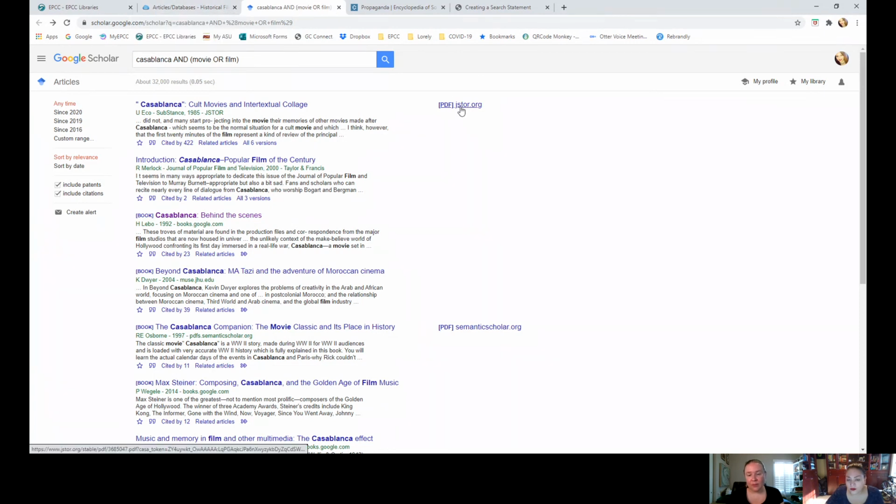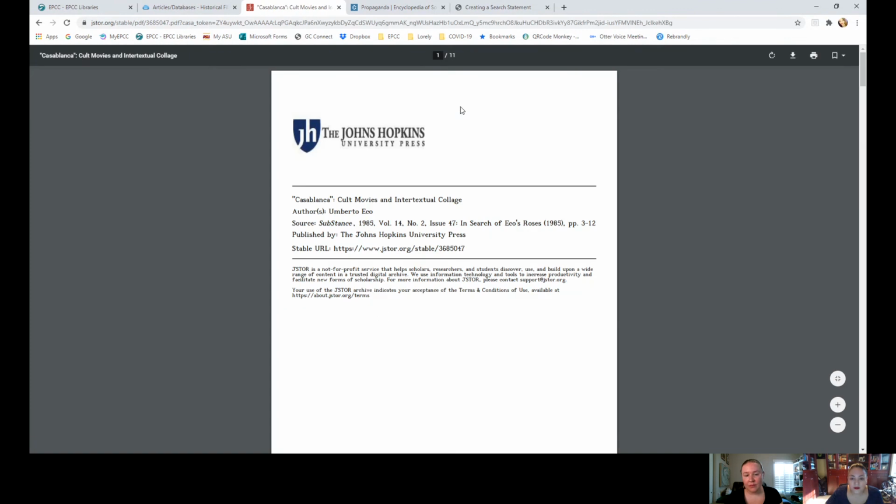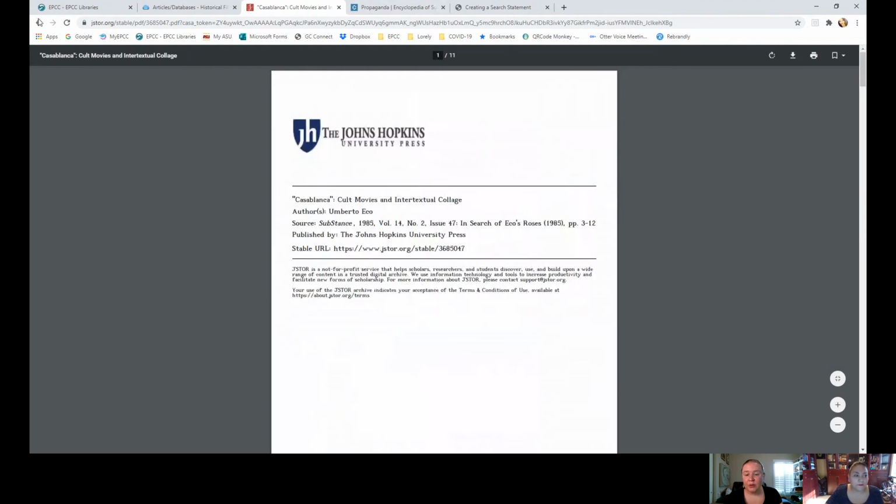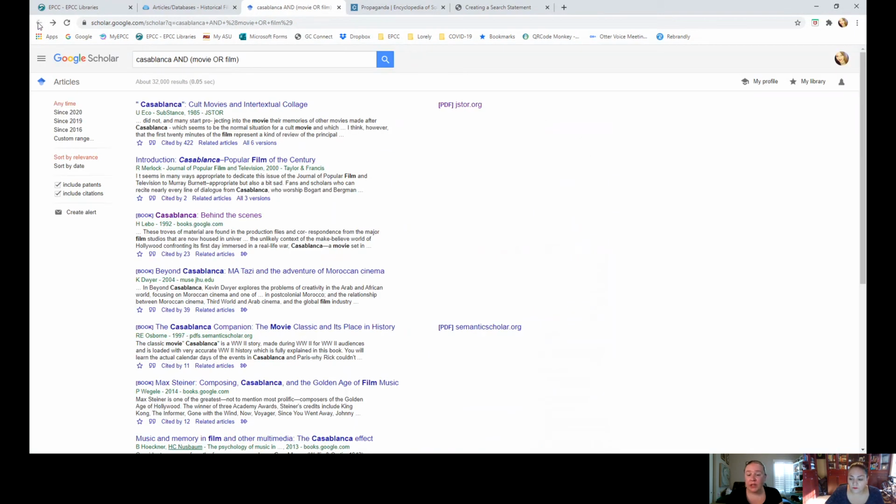And again, if you click on the right-hand side, then you can get the full text article in there. It'll give you the complete article. Okay. And just as a reminder, if you are doing this search for a more recent film or a video game, you may not get a whole lot of hits on Google Scholar when you're doing that particular search.